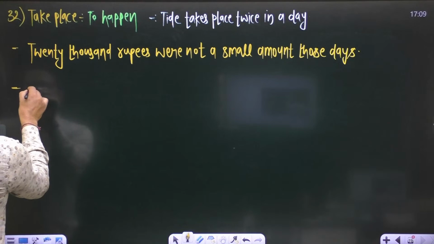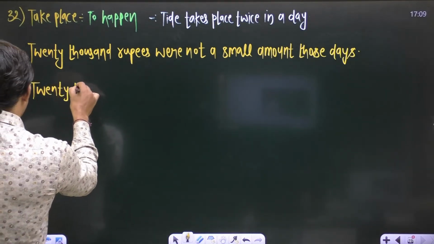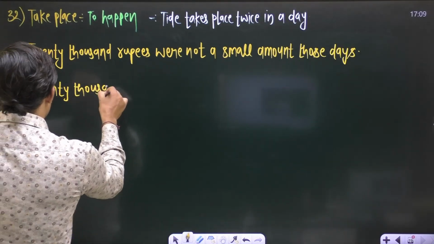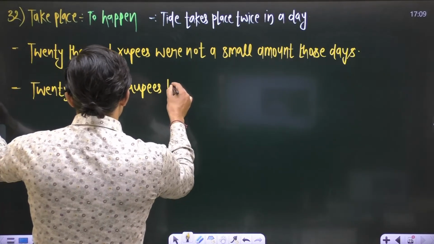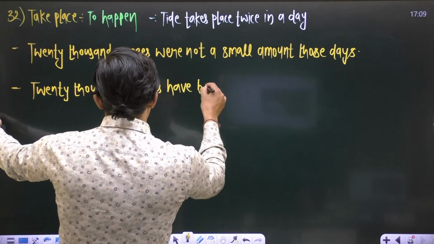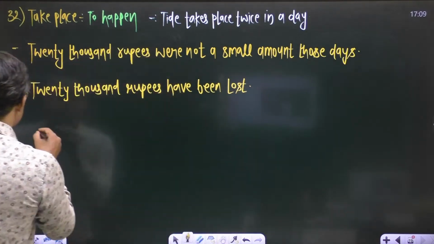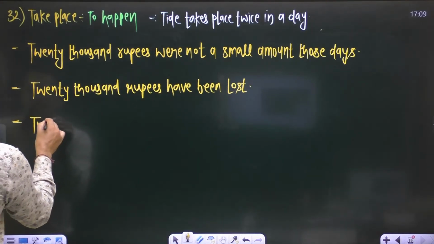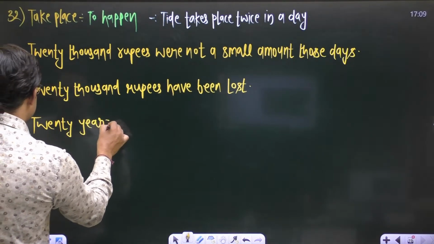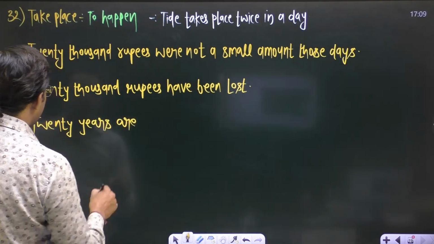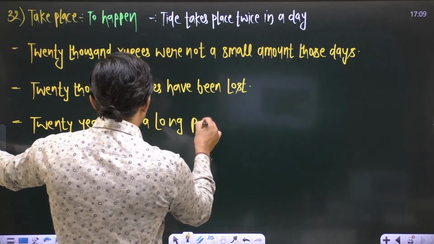Okay, and the second sentence is: 20,000 rupees have been lost. The third sentence is: 20 years are a long period to wait for.